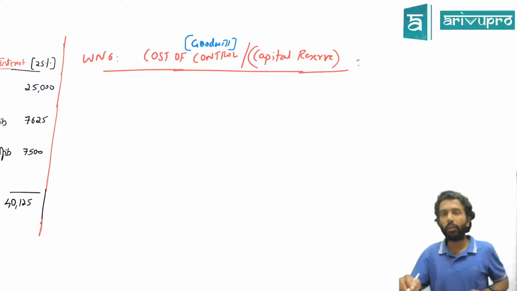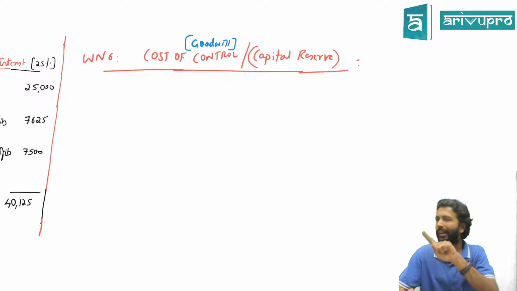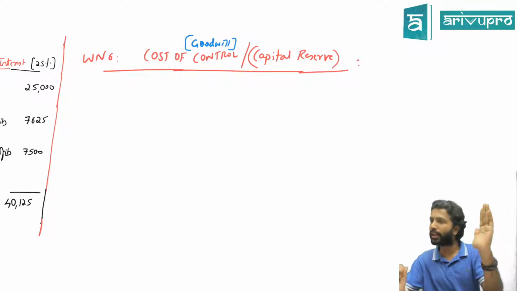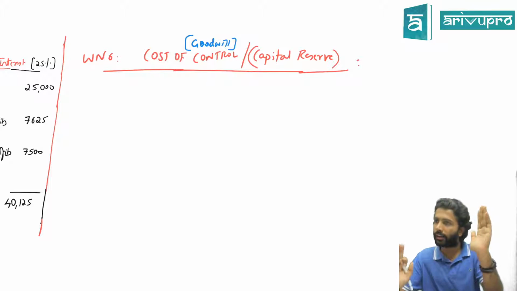If you remember, when I started consolidation, I explained one gray area, one problematic area. What is the main problematic area? Investment. For one guy, if he has invested, for him it's an asset. Investments have a debit balance. Assets have a debit balance. But for another company, it is share capital. It has what? Credit balance.